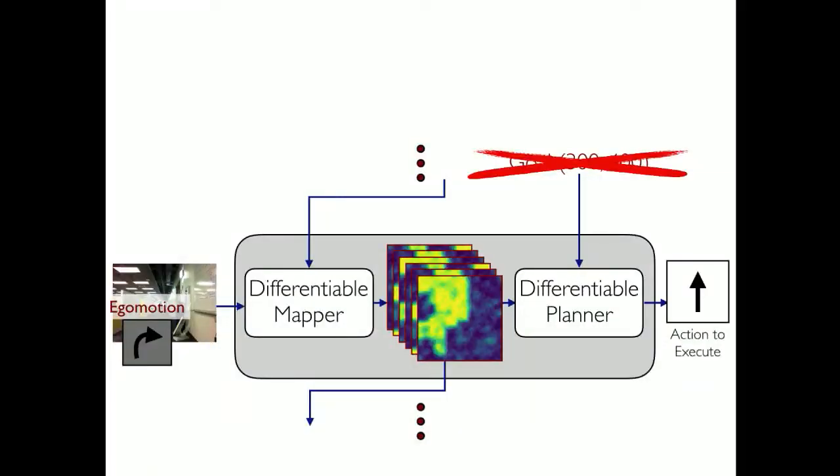So what I showed you was when the goal was being specified geometrically, which is, I specified, okay, I want to go to this delta x, delta y location. But now, because these are policies that we are training, we can just change the way we are specifying the goal. So let's say we don't want to go to a position in space. We want to instead go to a semantic target. Let's say we want to learn a policy that can actually go and find chairs in environments. And now essentially we retrain these policies with this kind of goal specification, and we get a policy which can actually now go and find chairs.